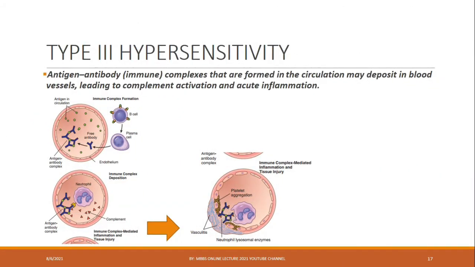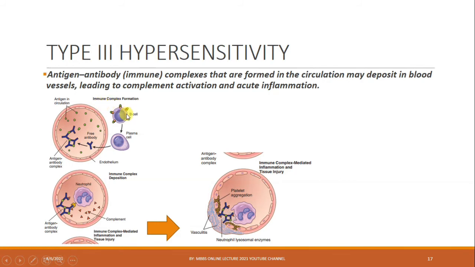So, another type of hypersensitivity. In this, antigen-antibody complexes are found in the circulation and deposit in the blood vessel, leading to complement activation and acute inflammation. So what happens in this type of hypersensitivity? Antigen and antibody complexes are formed in response to exposure to a foreign antigen. These within the circulation are seen in this picture.